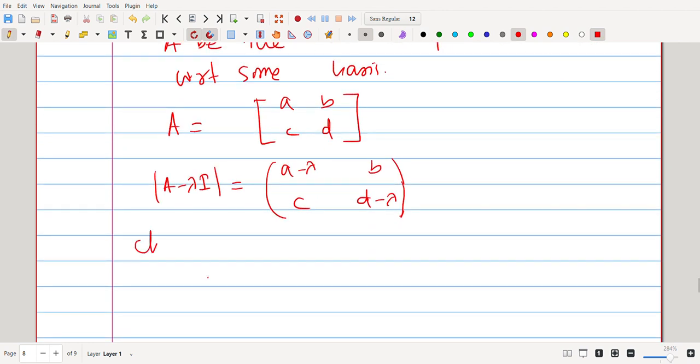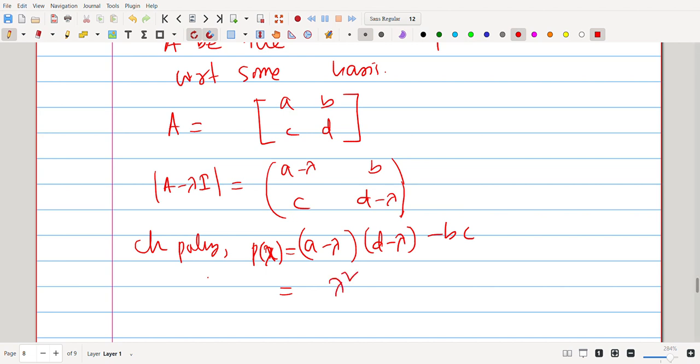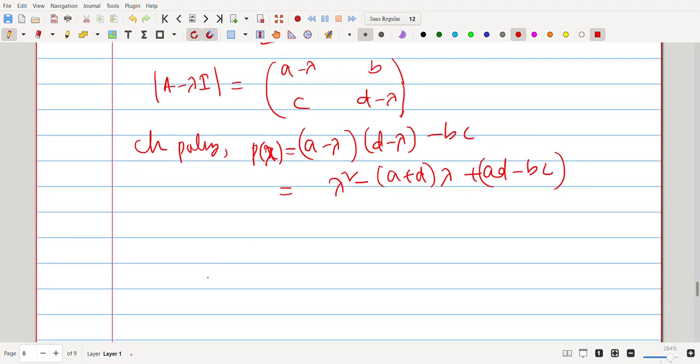So I'll find the characteristic polynomial: lambda squared minus (a plus d) lambda plus (ad minus bc). Now we want to find the roots.